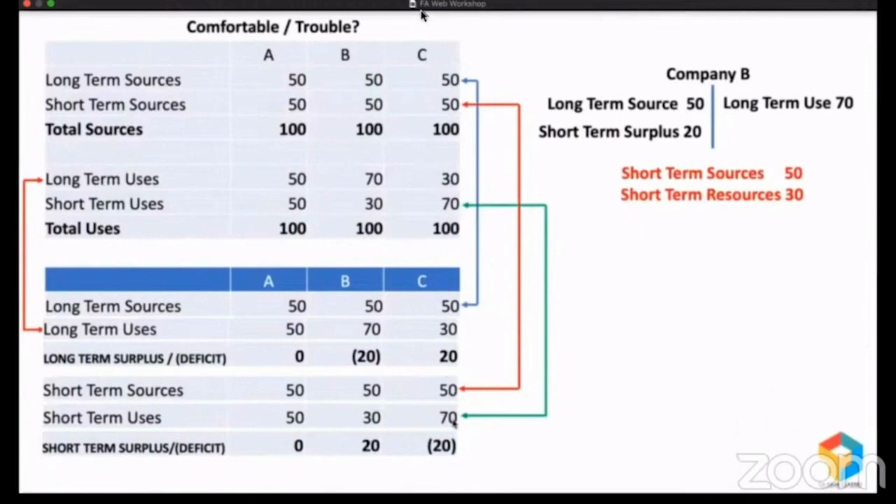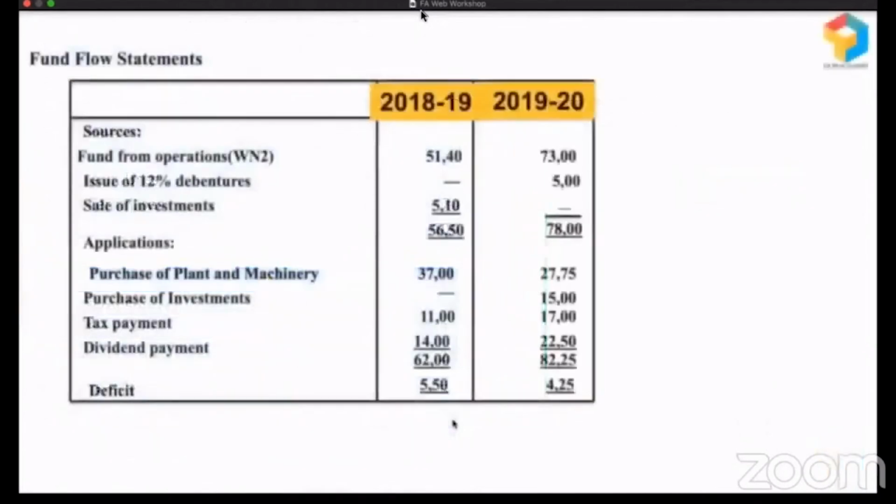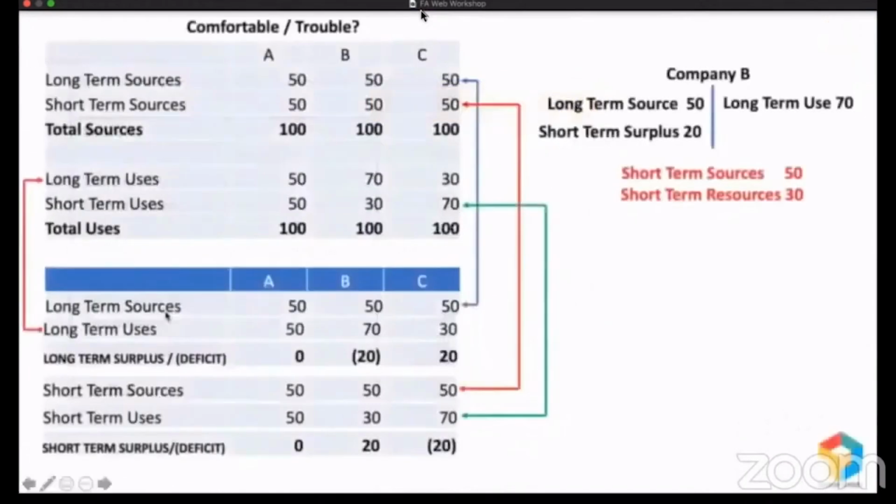Okay, right. So this statement, which helped us get more clarity, is the fund flow statement. Let me give you a real life fund flow statement. It will look something like this. It's basically part of it. Look, here you have the sources and here you have the applications. Sources we basically call long-term sources. Applications we call long-term uses, like what we have seen here.